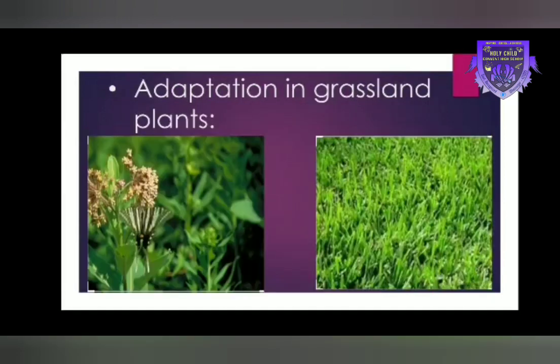Adaptation in grassland plants. Grassland receives a fair amount of rain, but it is seasonal and there are long periods of drought. Diverse types of bushes and grasses are found in the grassland. Fibrous roots of grasses prevent soil erosion. Grasses in the equatorial region are very tall.